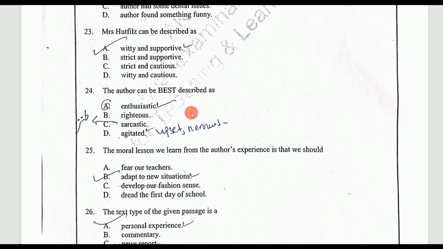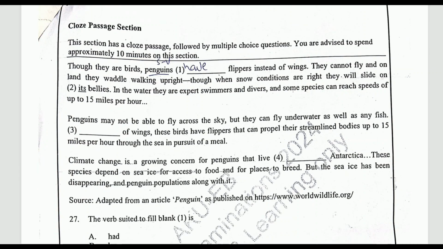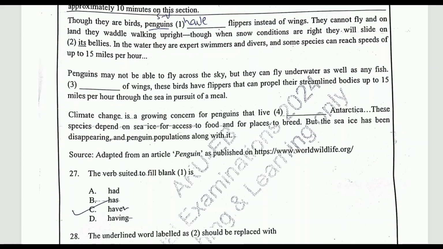So he's an enthusiastic person. The moral lesson we learn from the author's experience is that we should adapt to new situations. Obviously, the passage is about adapting to new situations, new environments, making new friends, new school, etc. So the text type is obviously a narrative, it's a personal experience, a personal story, right? The narrator is sharing his personal experience. Okay, there is a cloze passage as well. If you want to solve it, we'll also solve it, right?